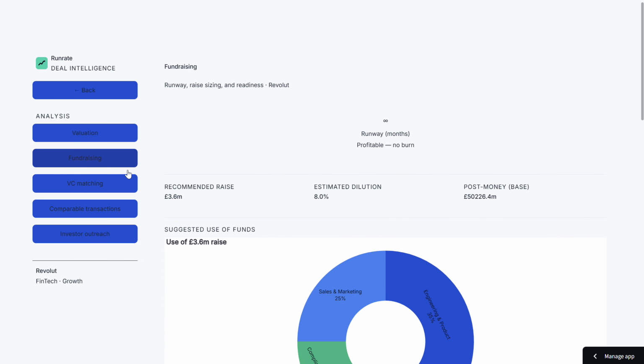The fundraising tab translates the valuation into operational decisions. Revolut is profitable, so the runway shows as infinite. But the model still calculates a recommended raise, estimated dilution, and post money valuation based on the base case.